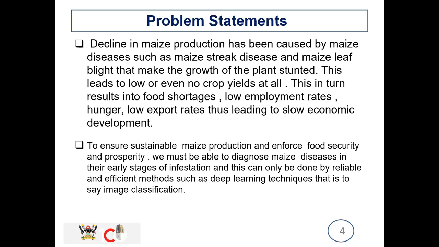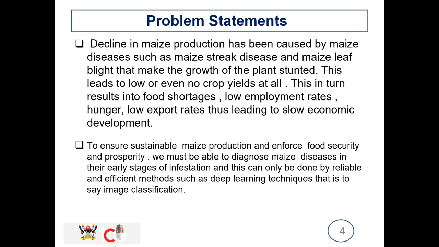For the problem statement, I would have visually represented my problem tree, but I'm going to explain it. The problem statement is that the decline in maize production has been caused by other factors, but mainly by maize diseases such as maize streak disease and maize leaf blight disease.